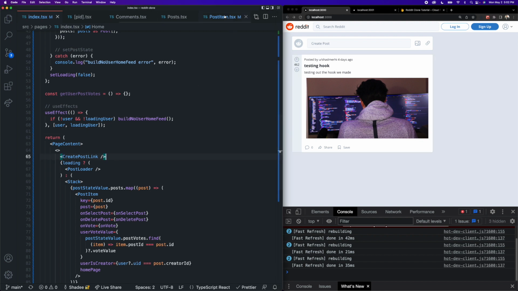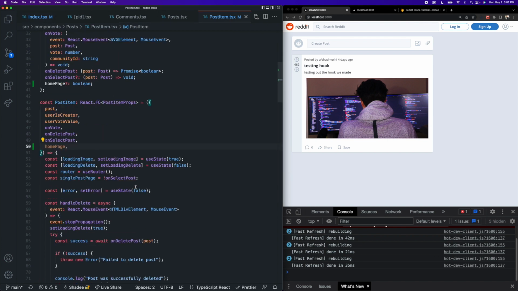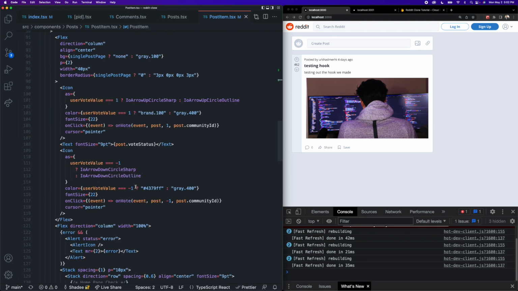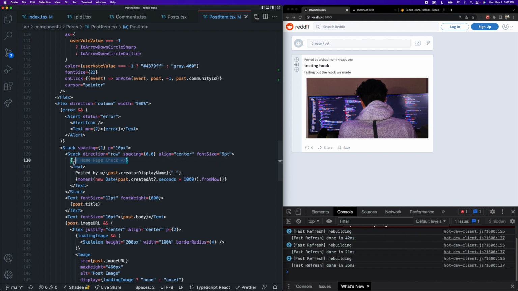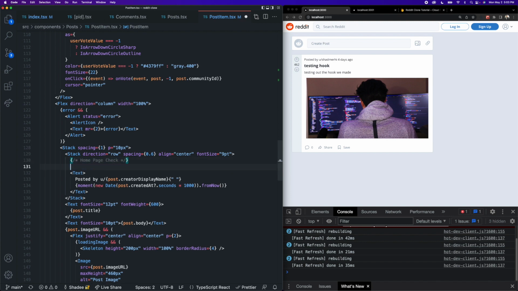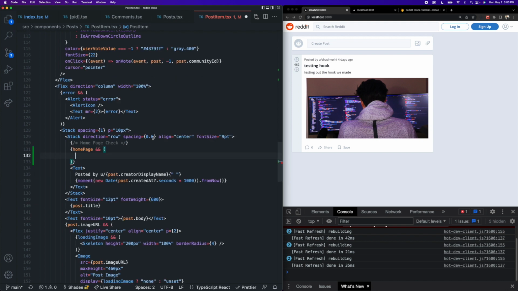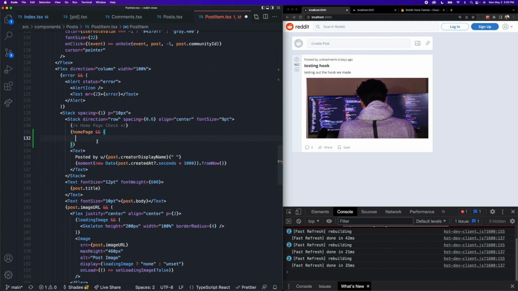So now let's go into our post item component and quickly write out that new logic for checking if we are on the homepage and display the community image URL and the link to that community if we are indeed on the homepage. So just underneath this comment here, we can add some logic to check if we are on the homepage. So we can say homepage and then write the double ampersand sign to say if we are on the homepage, we want to display this additional information that we're going to write here.